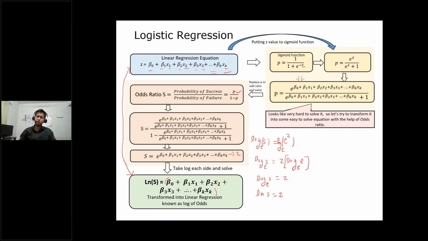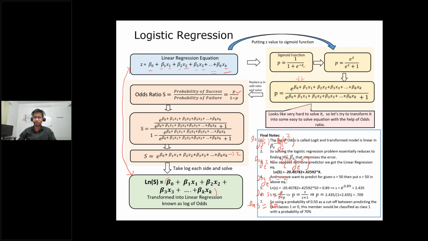Now if you get some value, like 20, 30, whatever you get, it becomes ln s is equal to 30, and from here you start reversing it. ln s is equal to 30, so s is equal to e to the power 30, which you can calculate using a calculator. That is your s, and you put the s value here, s is equal to p upon 1 minus p, and you will get the probability value. It's very simple, right?